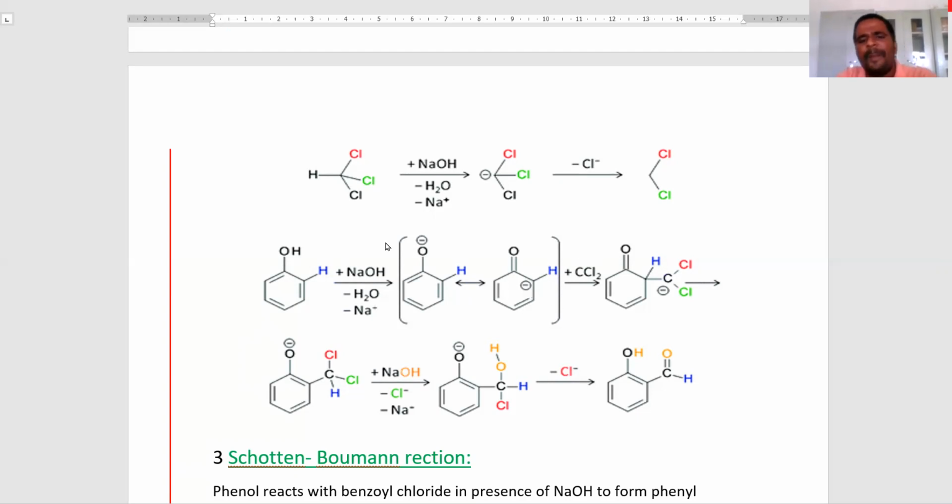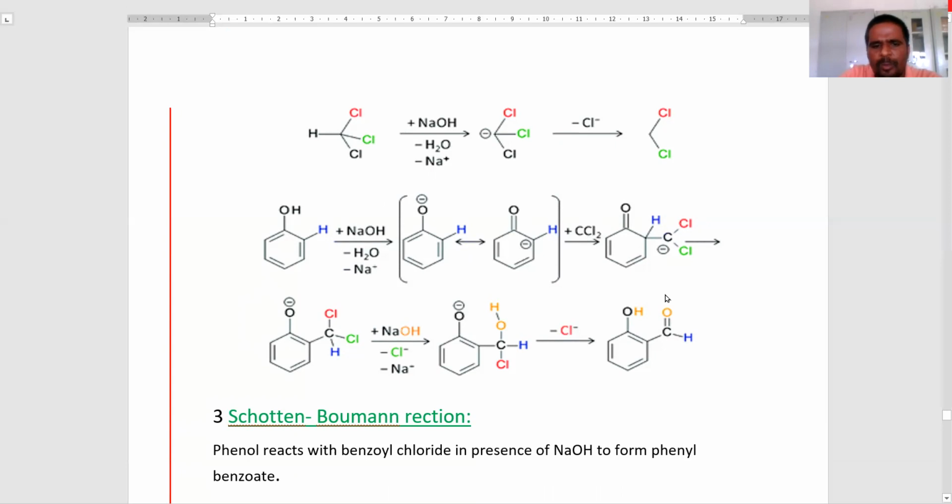Here, what happened next? Electrophilic substitution takes place majorly at the ortho position. Right? Here is what happened. Another mole of base picks up the proton from this carbon atom to regain the aromaticity.